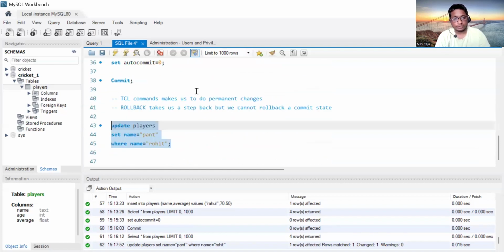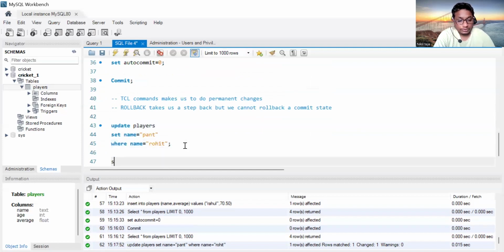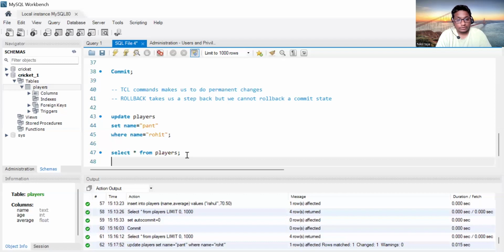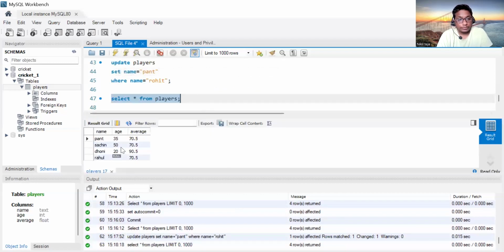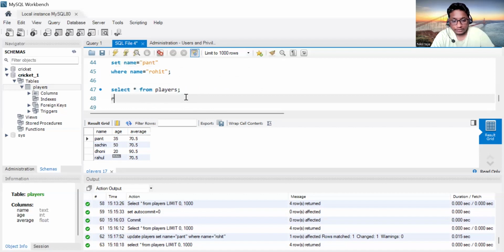and we will, sorry, select star from players, right? So if we run this now, it will be updated. Like Rohit got changed into Pant. But if you want to roll back, so it will be taking one step back.